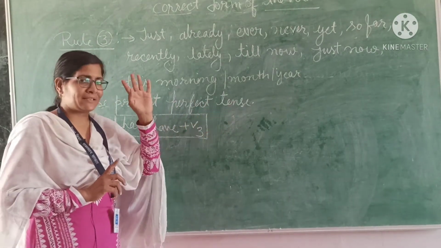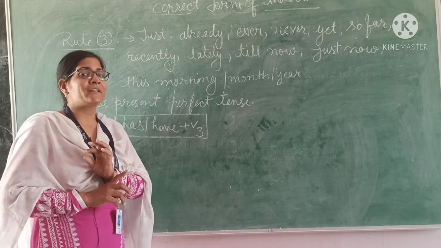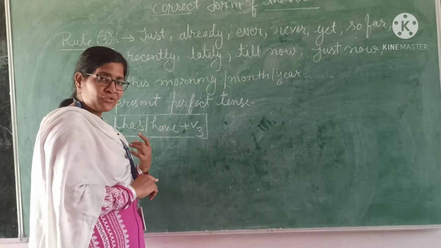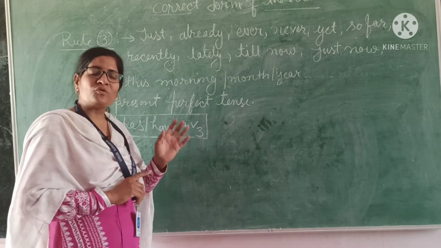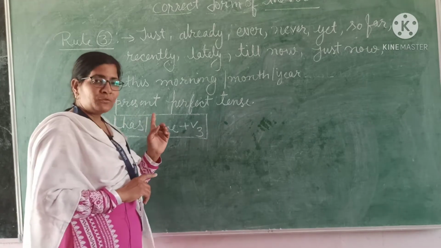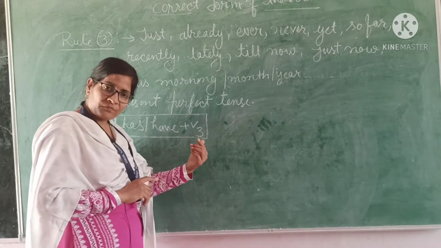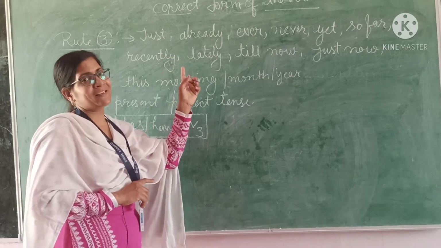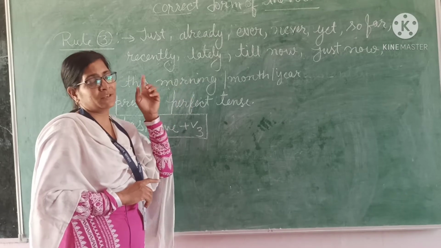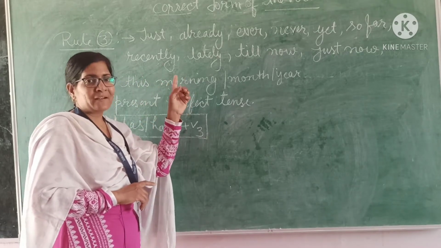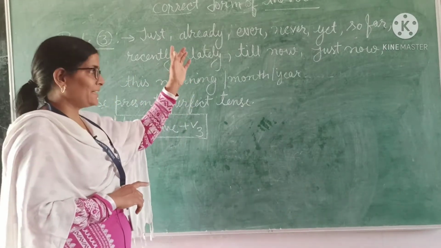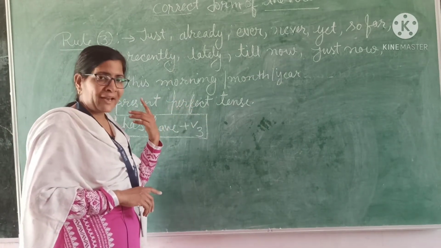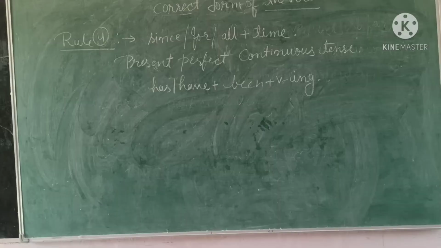What is the rule of present perfect tense? Has, have. Has is used with singular and have is used with plural. So you will use has or have with the third form. Got it? You have to note these adverbs in your notebook. If you find one of these adverbs in the sentence, then you will use has or have plus the third form. Okay? Let's see the fourth rule.